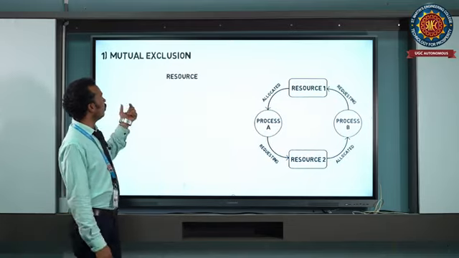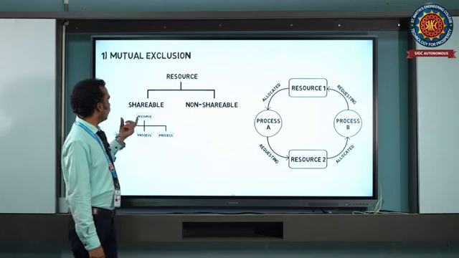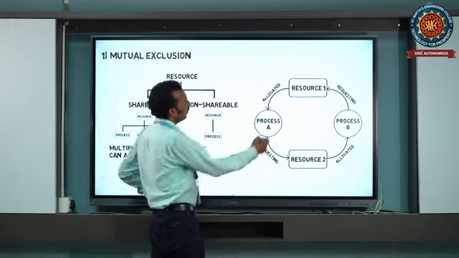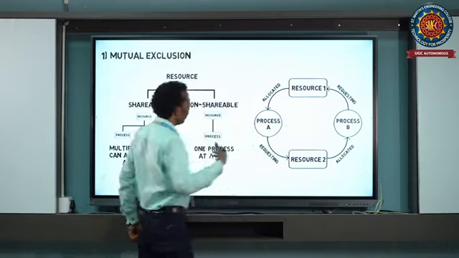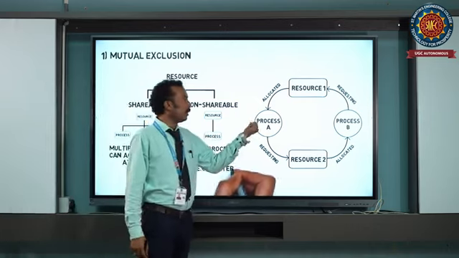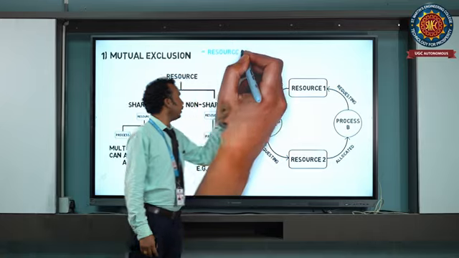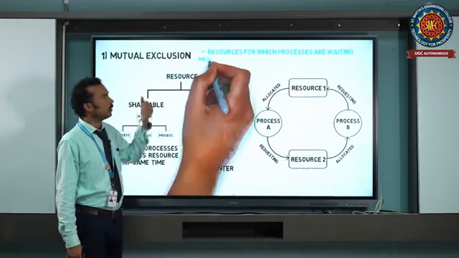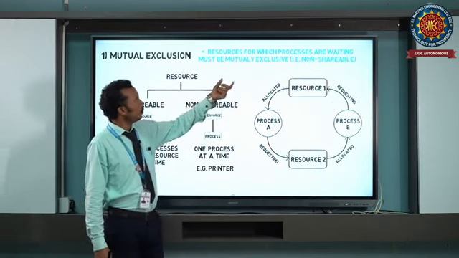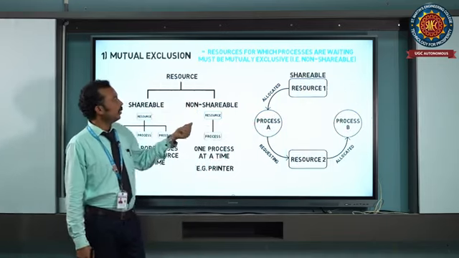Mutual exclusion. Mutual exclusion means that resources are either shareable or non-shareable. If resources are shareable, they can be allocated to both processes at a time, so they can easily execute and complete their processes. Only if the resources are non-shareable will the mutual exclusion condition occur. The resources involved must be mutually exclusive, that is, non-shareable. Only then will the deadlock occur.